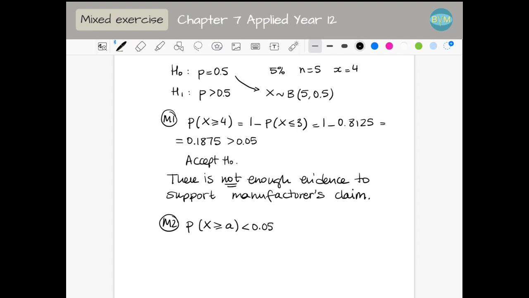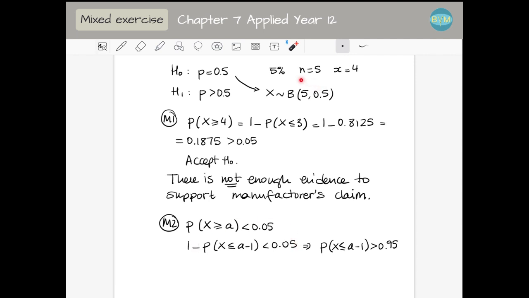But first of all, this is not in the calculator or the table, so I have to adjust like I did before. So this must be smaller than 0.05, which means, reorganizing, the probability of x smaller or equal to A minus 1 must be greater than 0.95, 1 minus 0.05.